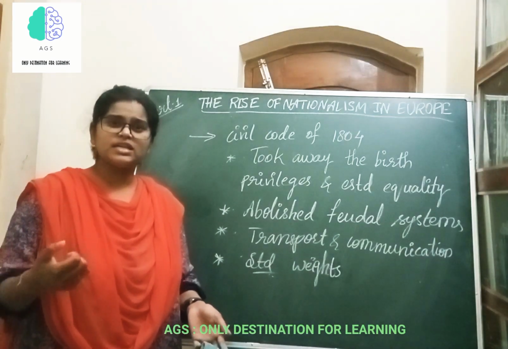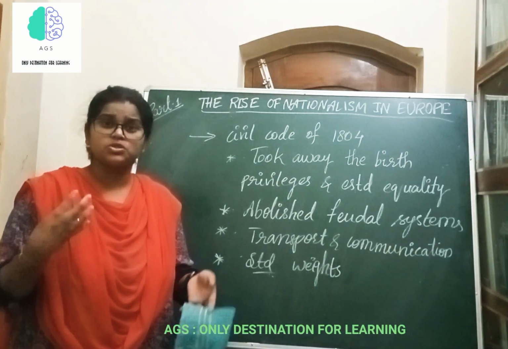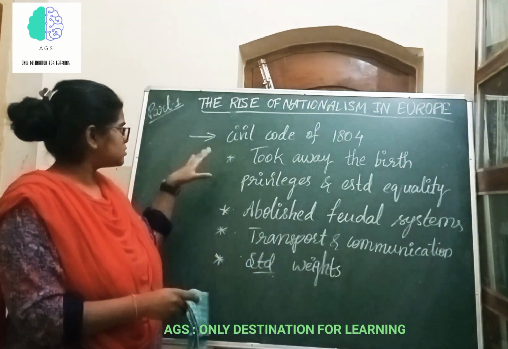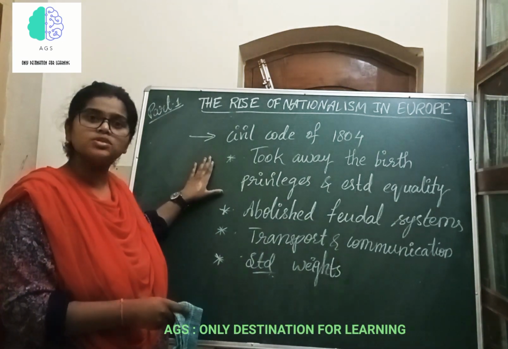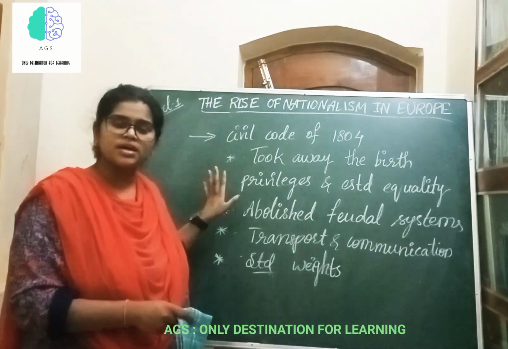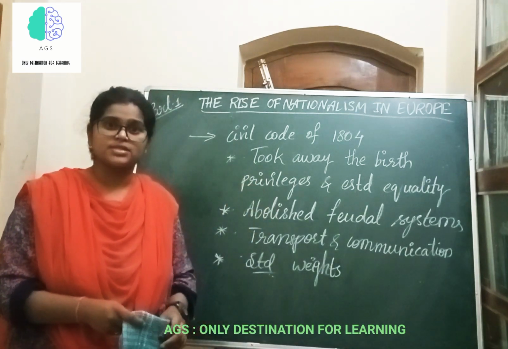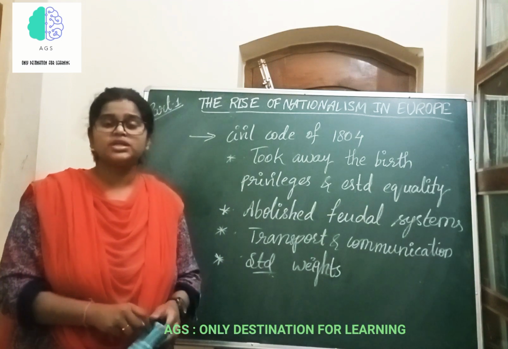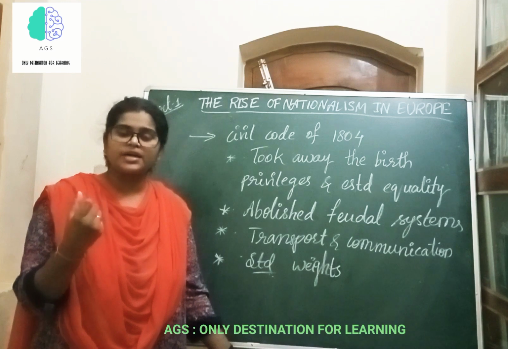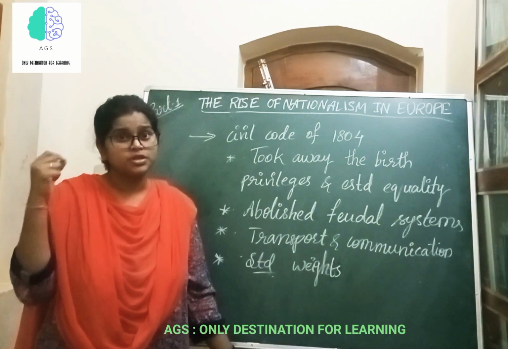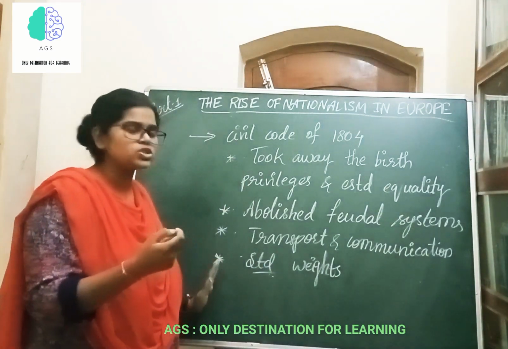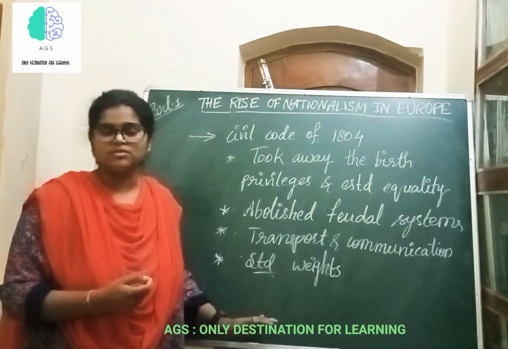And the zeal and zest of Napoleon Bonaparte to conquer the entire Europe outweighed the administrative reforms he introduced. Thus, he couldn't become a successful emperor in the history of France, but the rest of Europe got certain inspiration from France to have the idea of nationalism in their countries too. So what happened in the rest of Europe with all the developments which took place in France, we shall see in the next video.